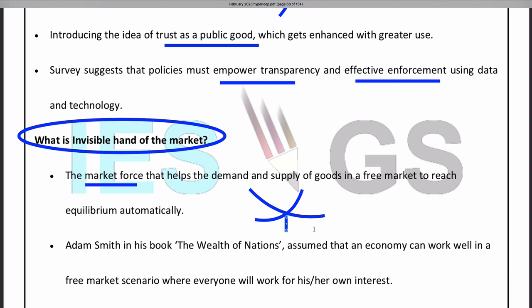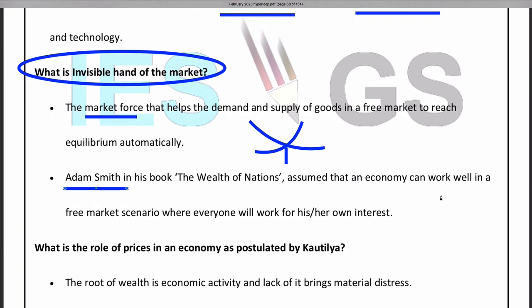So this concept was put forward by Adam Smith in his book The Wealth of Nations. He advocated that the economy can work well in a free market scenario where everyone will work for his or her own interest. So here the economy will work on self-interest. Everybody will try to improve their own interest. But it will help. That's what Adam Smith says. Even though everybody is selfish, it will help the economy overall.